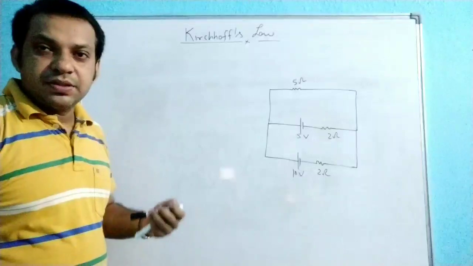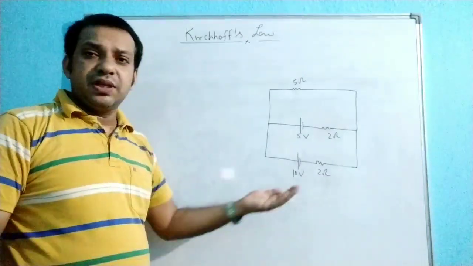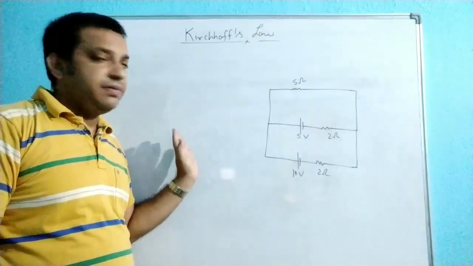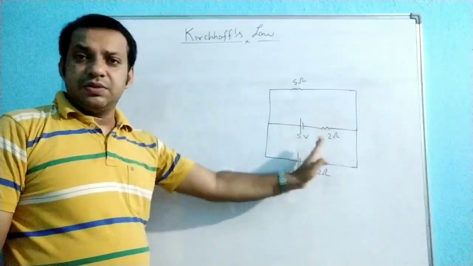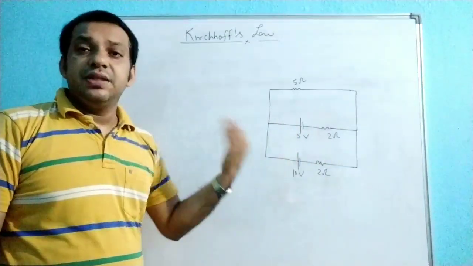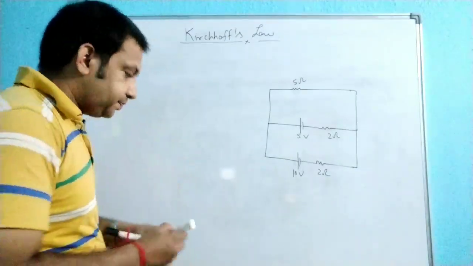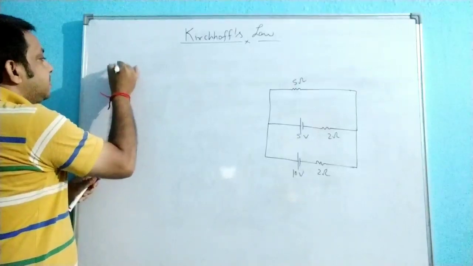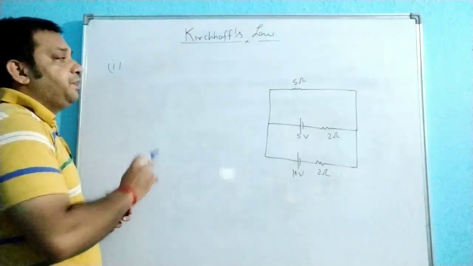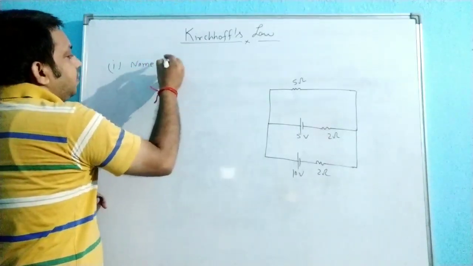To understand the sign convention to apply Kirchhoff's second law, I am also taking a reference question. Whenever we are discussing any sign convention, I will apply that convention to this particular circuit. That is why, with the help of this example, you can easily understand how to apply the sign convention. So the first procedure to apply Kirchhoff's second law: first of all, name the mesh.